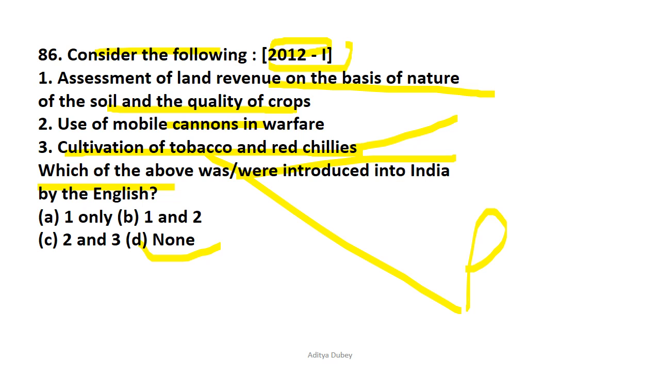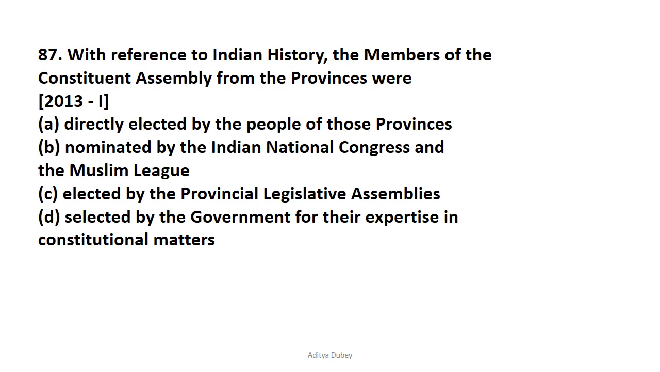So let's move on to question number 87. With reference to Indian history, the members of the Constituent Assembly from the provinces were. We have been given certain statements, options A, B, C, D, and we need to check which of the following statements is correct. Directly elected by the people of those provinces, that is incorrect. Nominated by the Indian National Congress and Muslim League, that is by default incorrect. Elected by Provincial Legislative Assembly, now that is correct. So with reference to Indian history, the members of the Constituent Assembly from the provinces were elected by the Provincial Legislative Assembly. So the correct answer is option C.